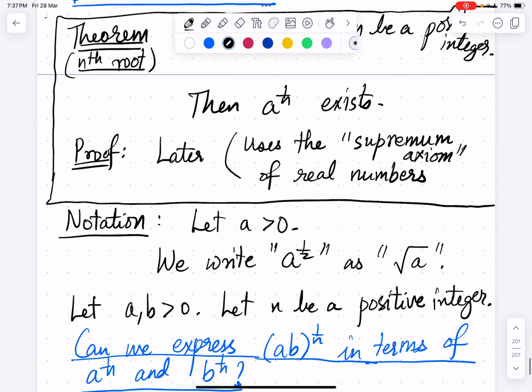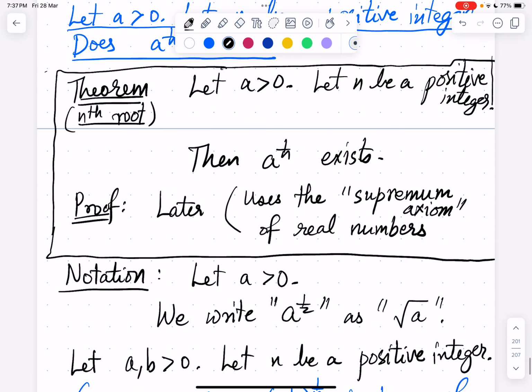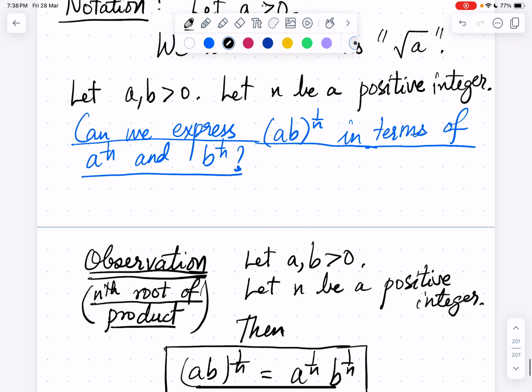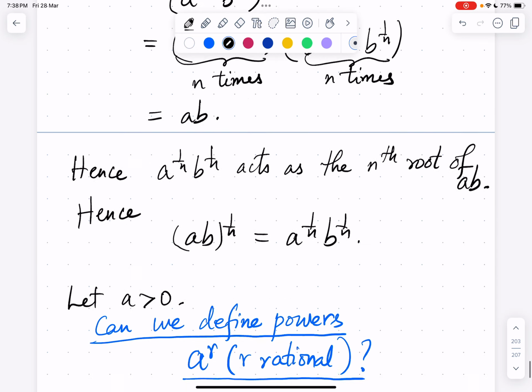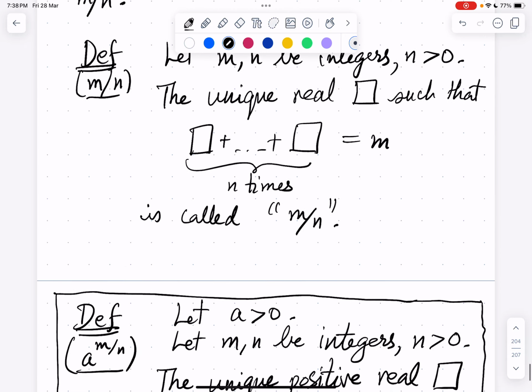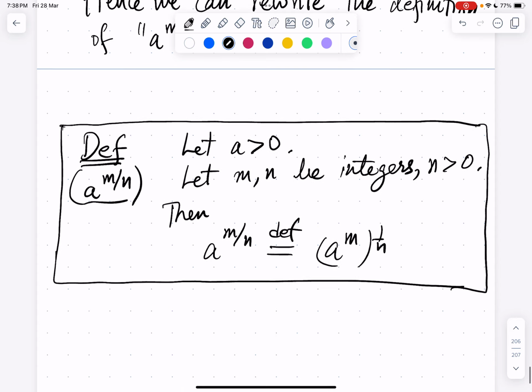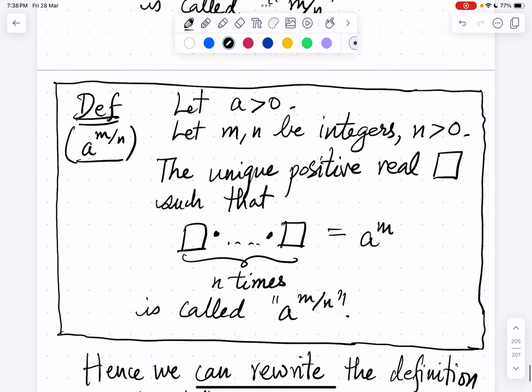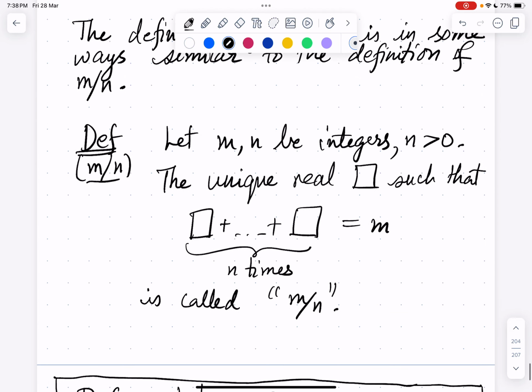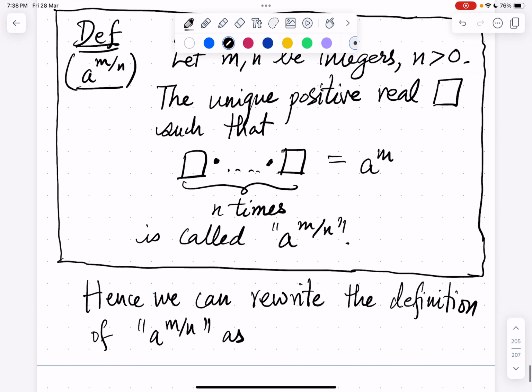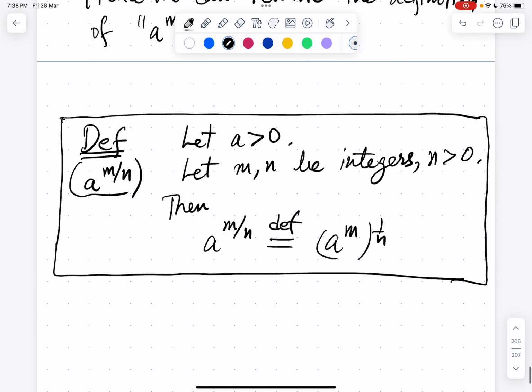Then, let's see. In terms of nth roots, we are just defining a power m by n to be the nth root of a power m. The above definition, which is similar to the definition of m by n, can be rewritten as a power m by n is just the nth root of a power m.